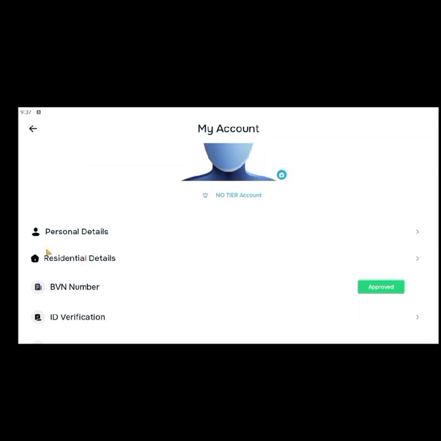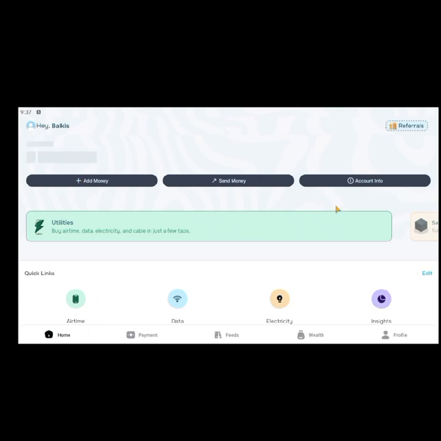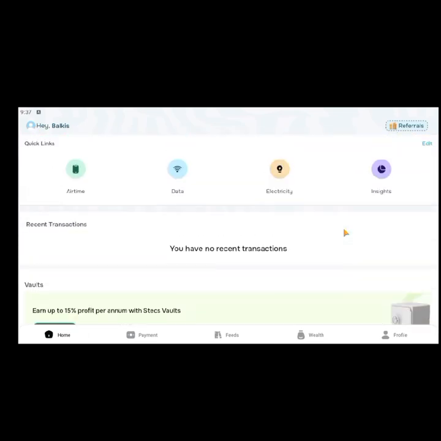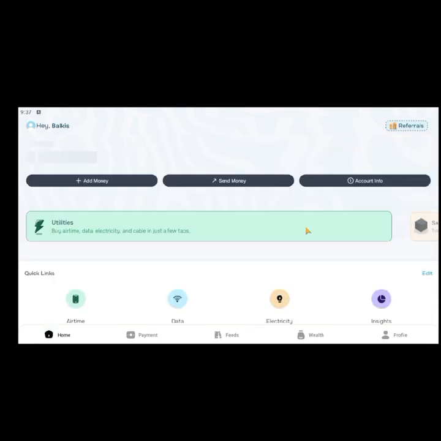So these are things that you should actually just do. If you open a new bank, you'll be asked to finish your KYC. So you have tier one, tier two, and tier three. Those kind of things are things you should actually do.